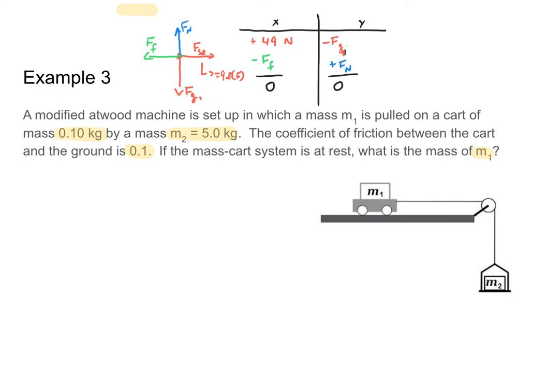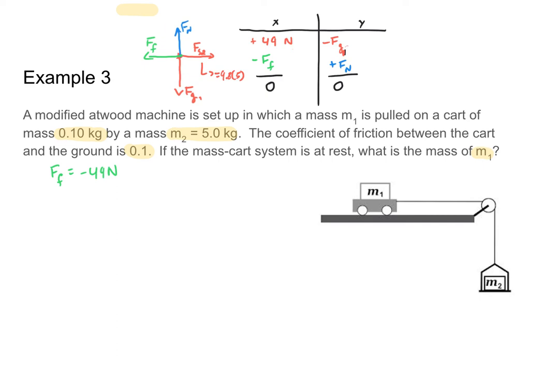Okay, so let's go ahead and do that. So in the x direction, I have positive 49 newtons pulling me to the right, and that has to be balanced out by my frictional force, meaning that my frictional force must be negative 49 newtons.